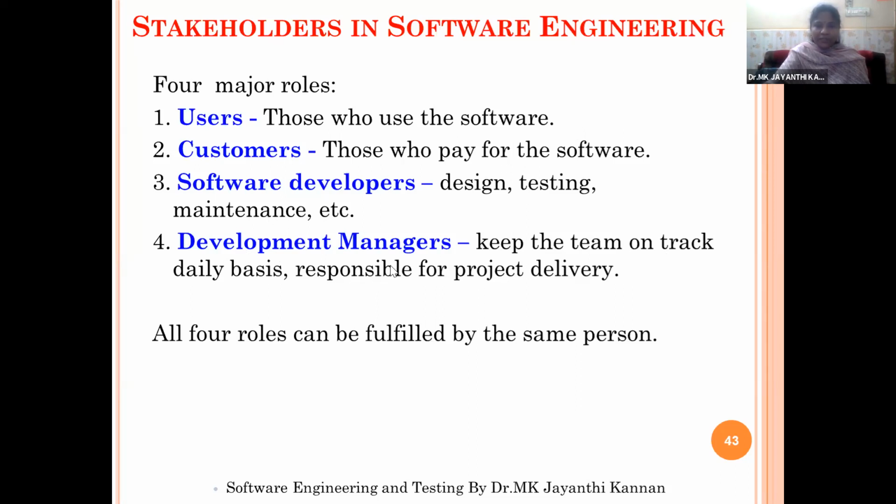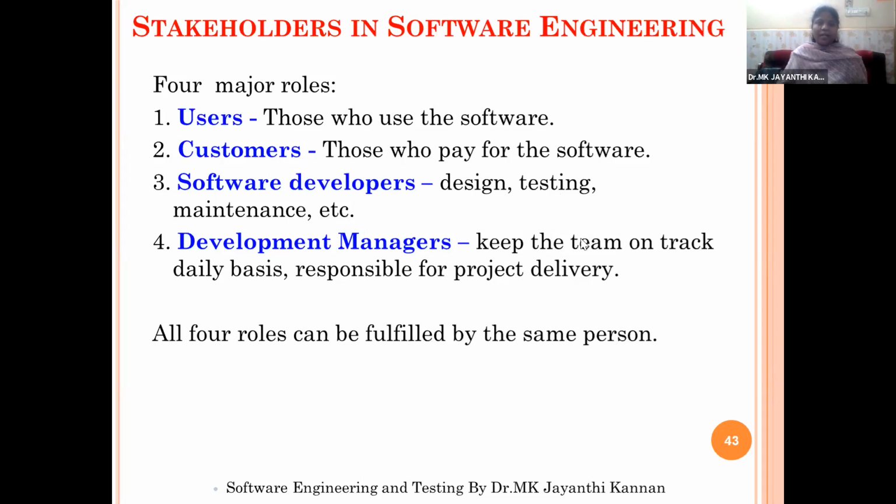All those people together form a team. Each and every person will do their work: the designer will do all the design activities, the programmer will do the actual programming, and the software testing people will do the testing process. The manager will manage all the people in the team. So we have the development team, and based on the development team only, we will create the project.